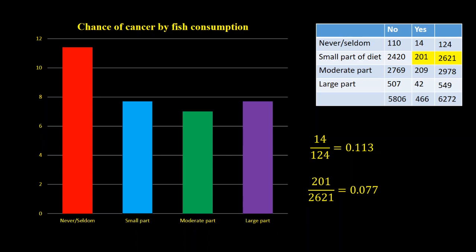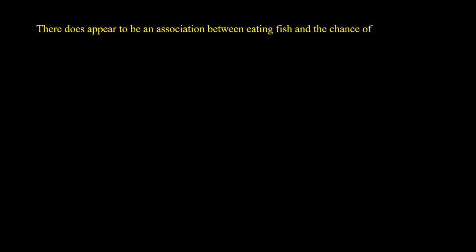Now this graph helps us to see more clearly. It looks like the chance of cancer by fish consumption was higher if you never or seldom ate fish. However, the amount of fish that was consumed did not seem to impact the cancer rate. As long as you had some amount of fish, it doesn't seem to matter how much. So now we'll write this up. There does appear to be an association between eating fish and the chance of getting cancer, though the amount of fish consumed does not seem to matter.